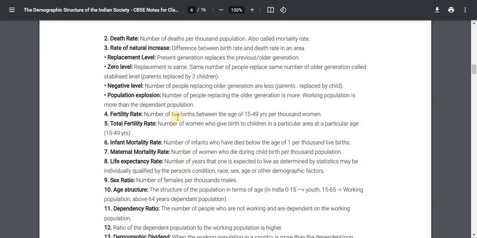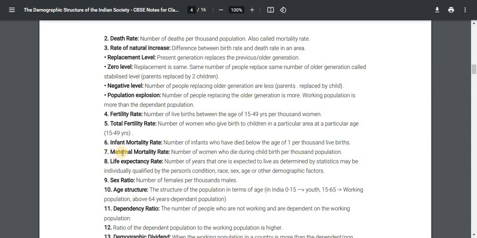Fertility rate: the number of live births between the ages of 15 to 49 years per 1000 women. 5. Total fertility rate: the number of women who give birth to children in a particular area at a particular age, 15 to 49 years. 6. Infant mortality rate: the number of infants who have died below the age of 1 per 1000 live births.